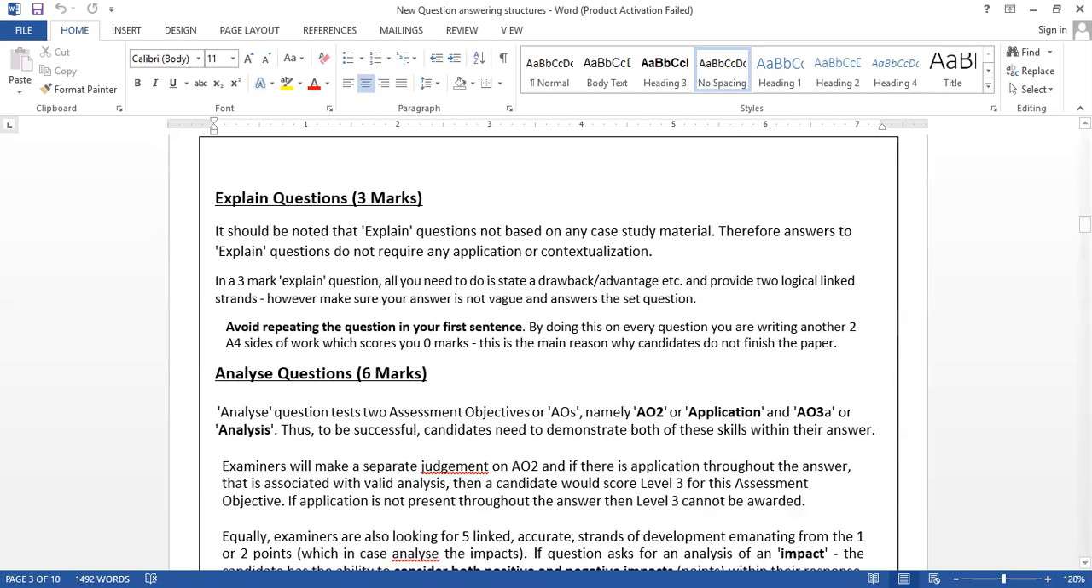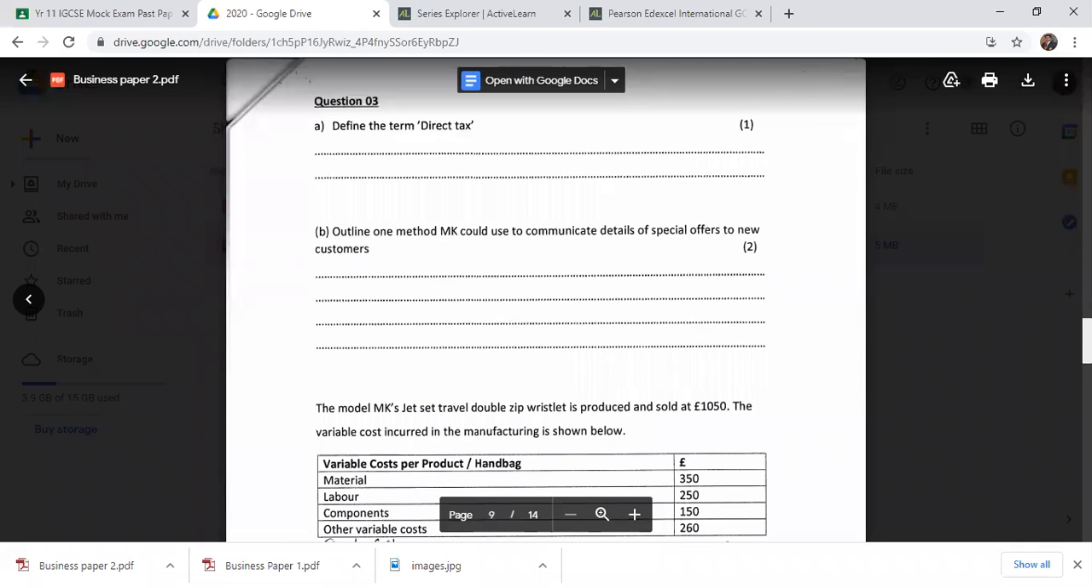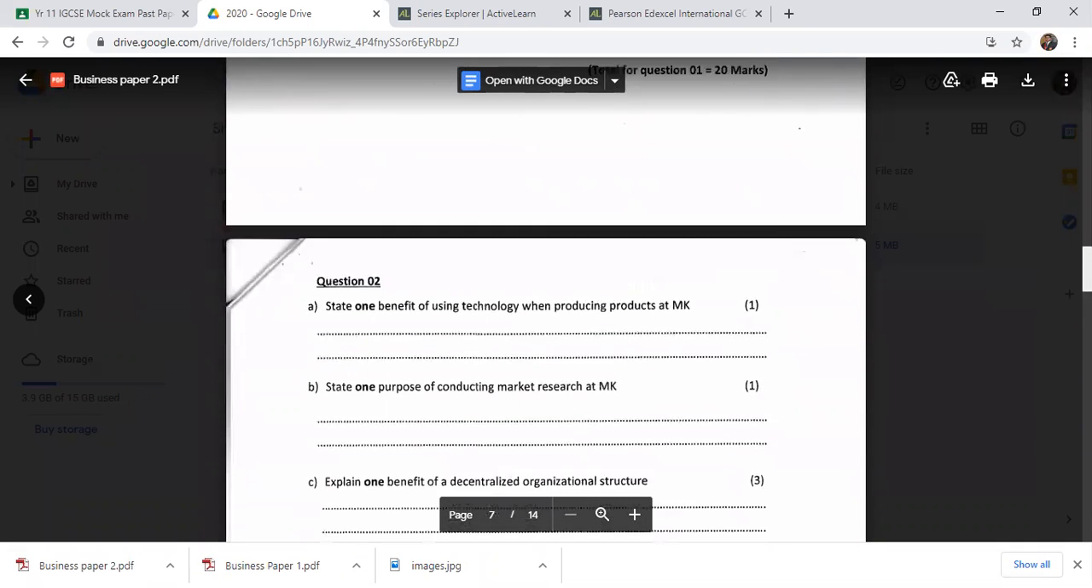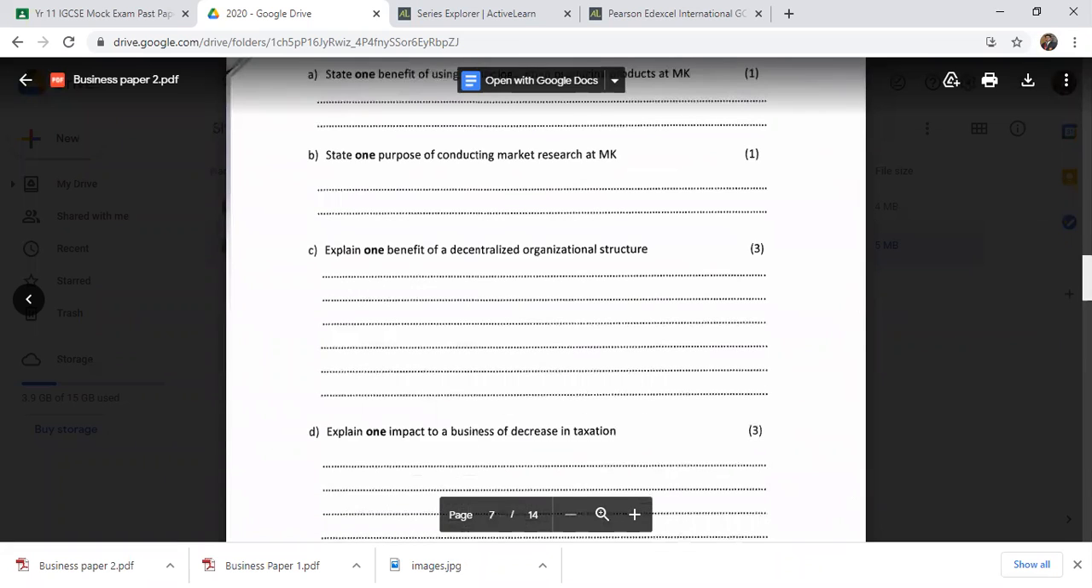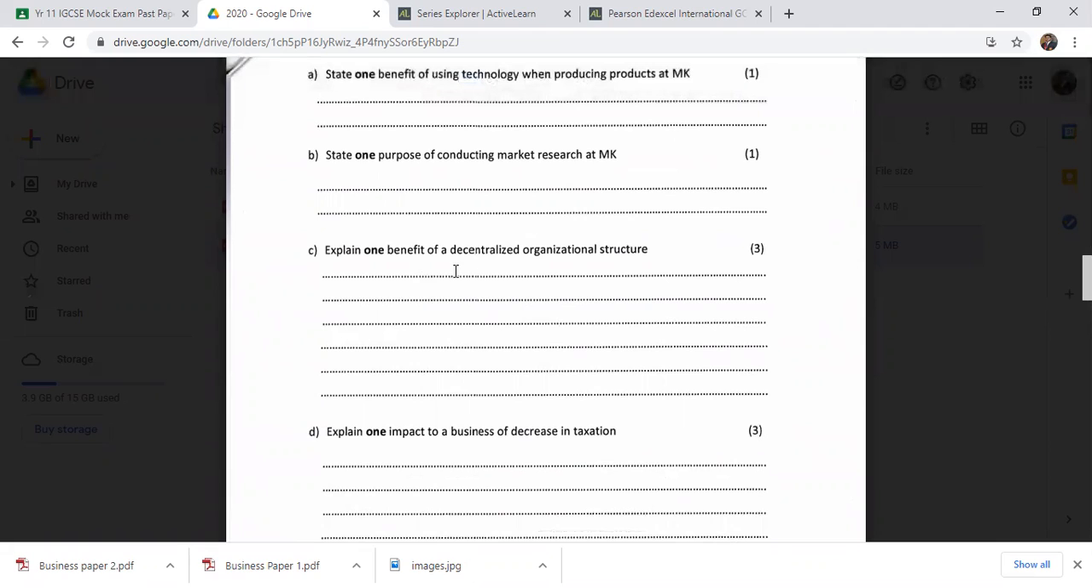Let's go through one example to clarify the explain question. In this paper, let's go to question number 2, where you can see a couple of explain questions. Explain one benefit of a decentralized organization structure. You can start by explaining what decentralization is: the organization structure distributes power and delegates power and responsibility into several divisions.